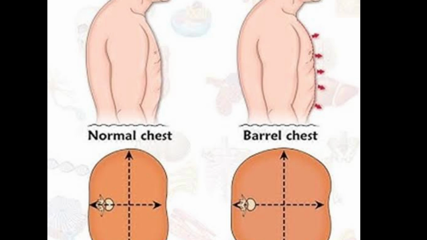Now, what are the signs of COPD? Because of hyperinflation, the normal chest, which is elliptical in shape, becomes barrel shaped in COPD. It means that the anteroposterior diameter and transverse diameter of the chest become equal. Then there can be use of accessory muscles. Here in the picture you can see intercostal recession.